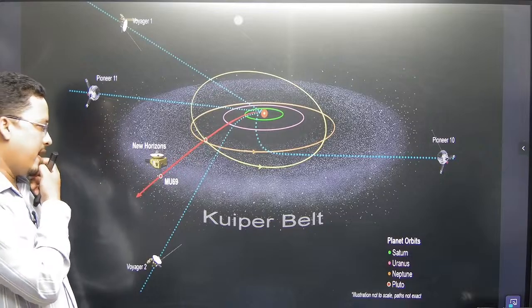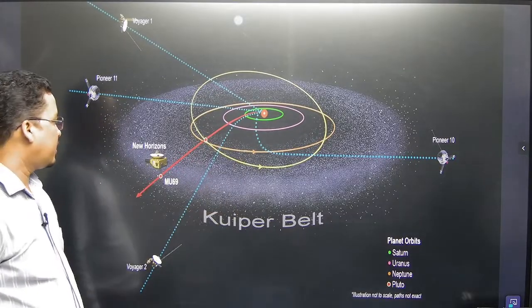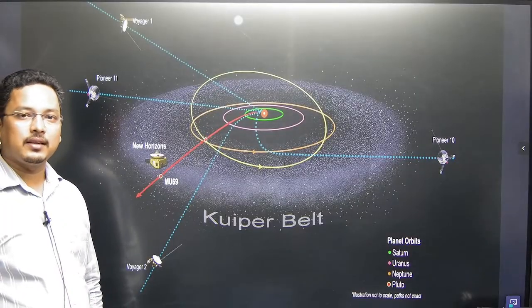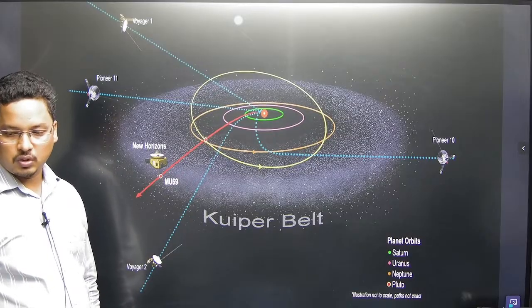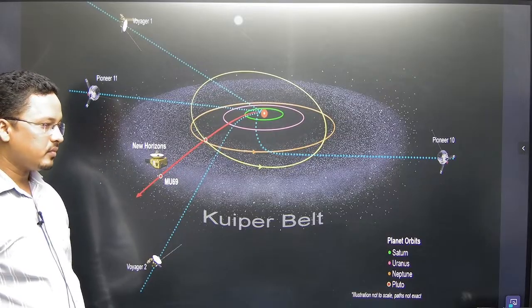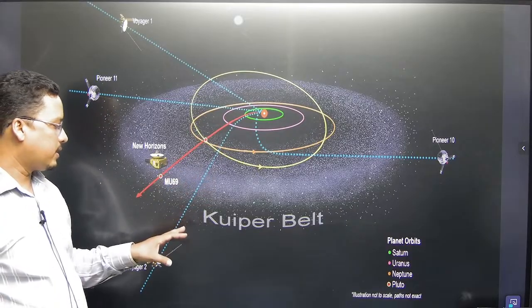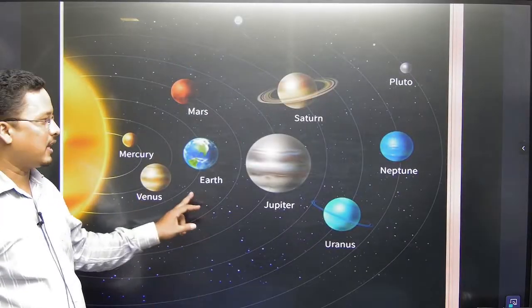Okay, now we will come to Pioneer 10 and New Horizons. These things are also there among the satellites that human beings have sent: Voyager 1, Voyager 2, New Horizons. Okay, these are the satellites we have already discussed. So this is the Kuiper belt that we have talked about. Now we will come to our solar system, and that is the sun.